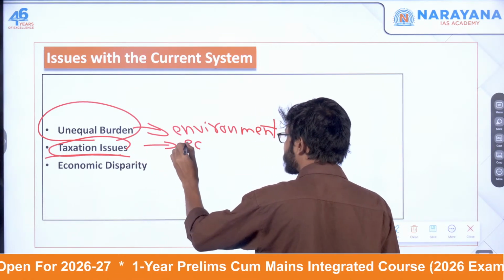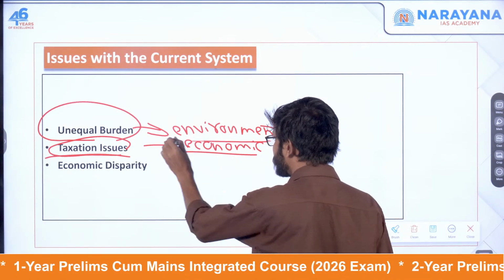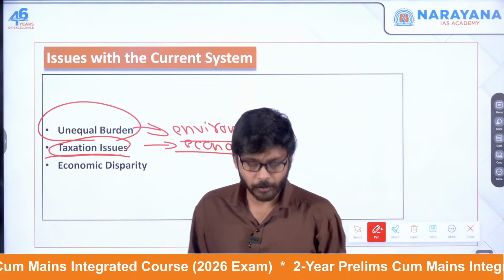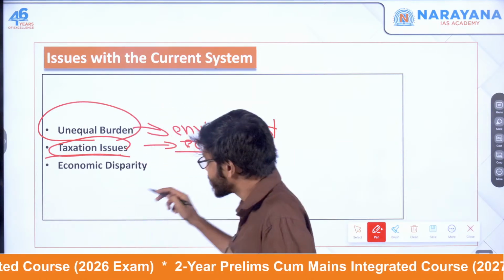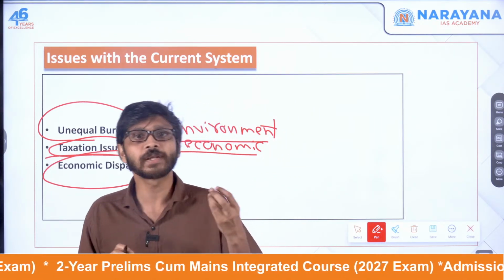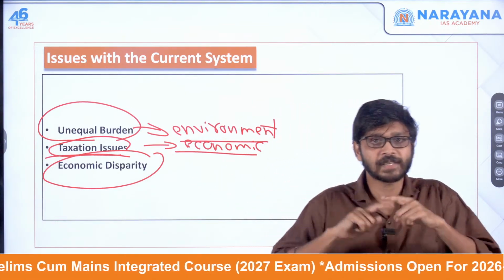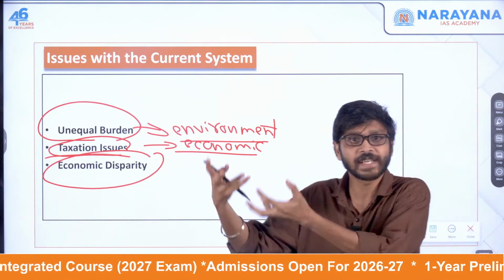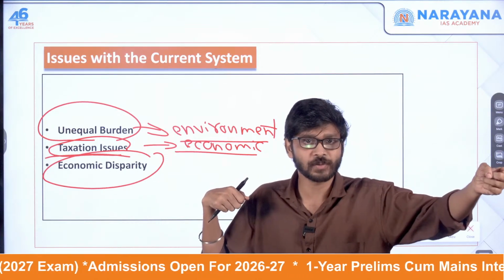This is on the environment front, and this is on the economic front. So both ways these coal producing states are getting affected. That is a major issue. And economic disparity is also there. How is the economic disparity there? Coal producing states don't even earn tax revenue from the electricity generated, while the consuming states gain from the taxes on electricity, because their population will be using the electricity. So obviously they can tax, but the producing states are selling it to other states only. Their taxation is not applicable.